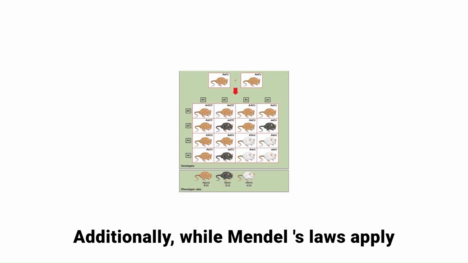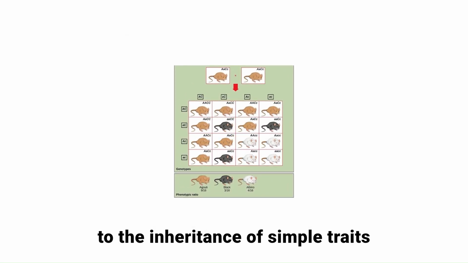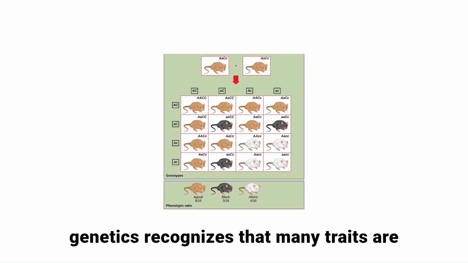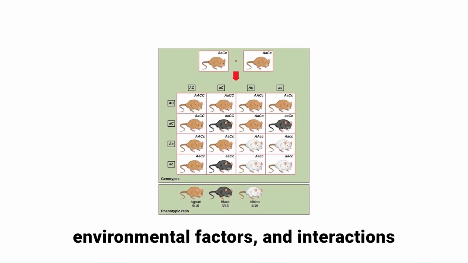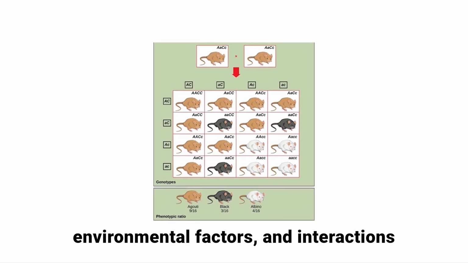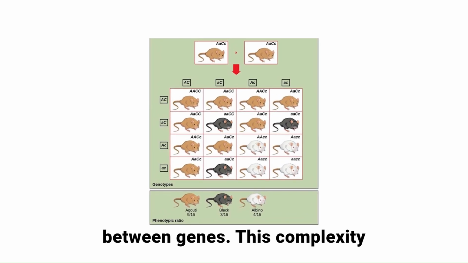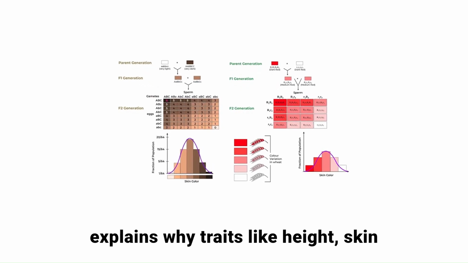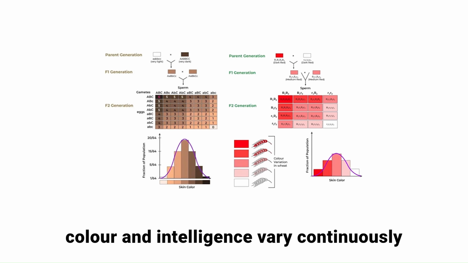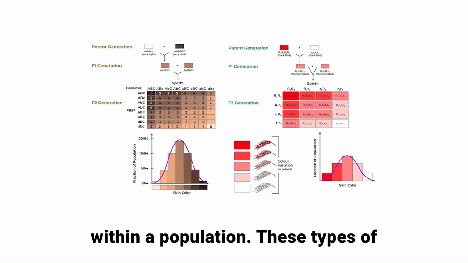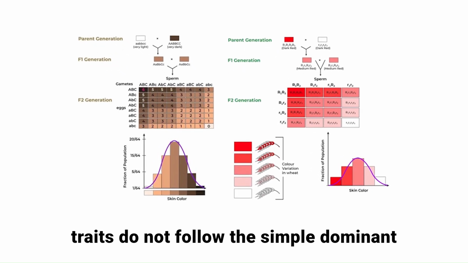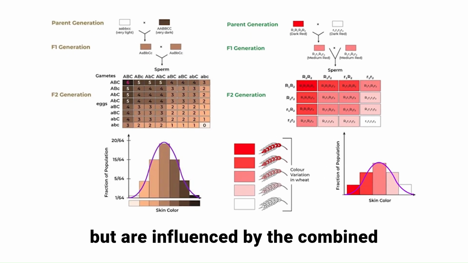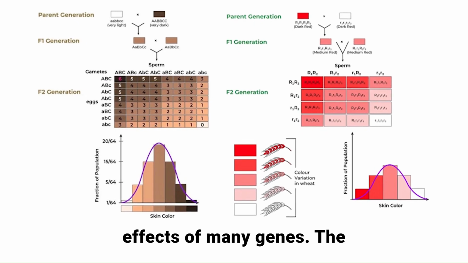Additionally, while Mendel's laws apply to the inheritance of simple traits controlled by single genes, modern genetics recognizes that many traits are influenced by multiple genes, environmental factors, and interactions between genes. This complexity is known as polygenic inheritance, and it explains why traits like height, skin color, and intelligence vary continuously within a population. These types of traits do not follow the simple dominant-recessive patterns observed by Mendel, but are influenced by the combined effects of many genes.